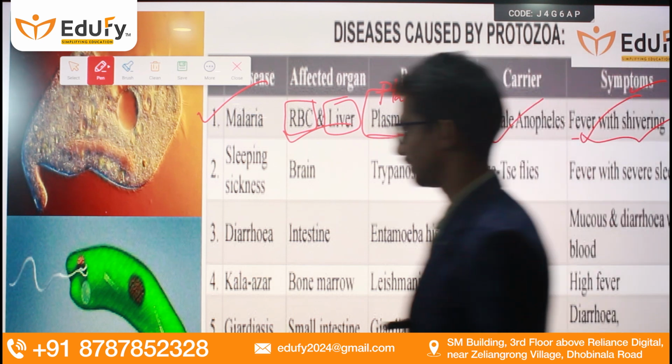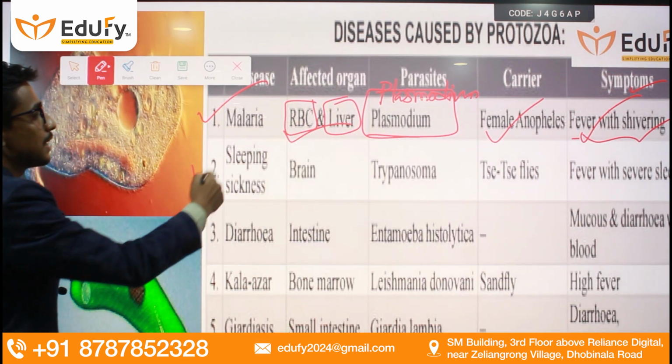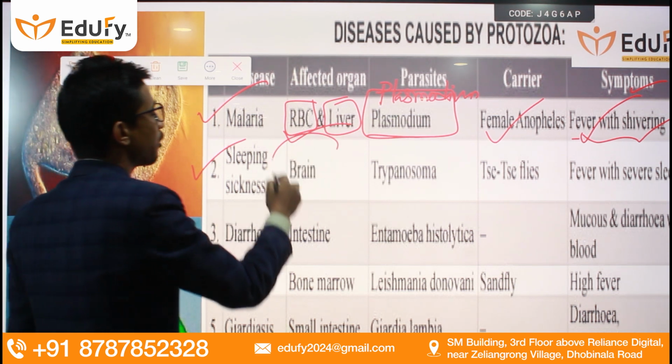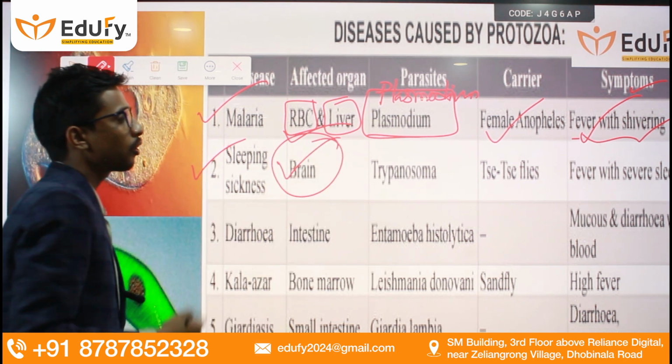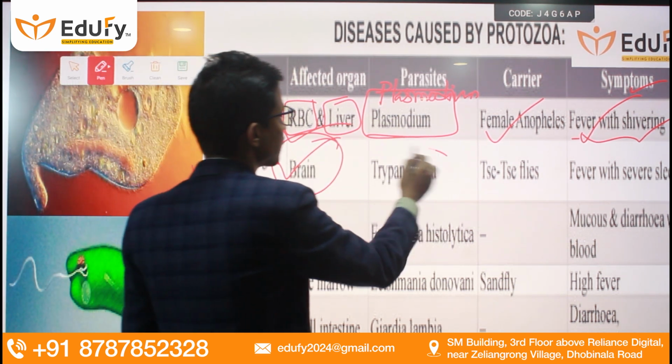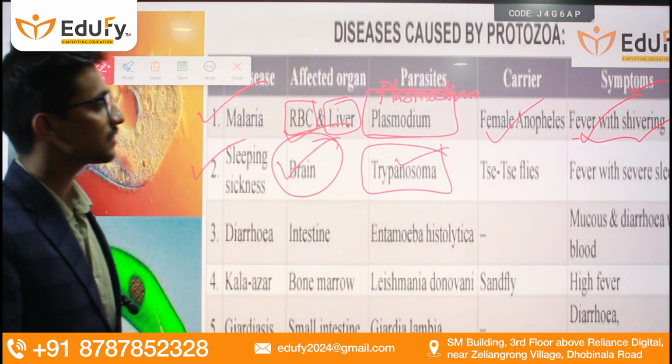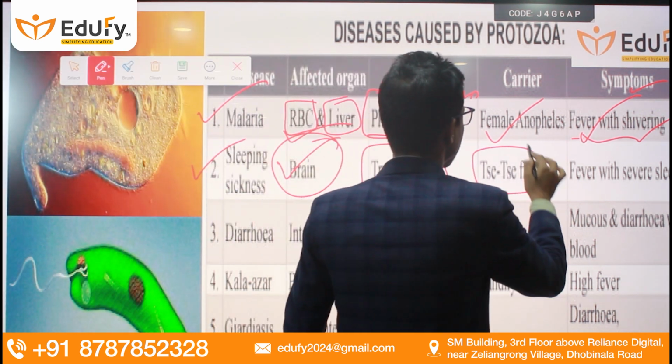Moving towards the next slide, friends, we have sleeping sickness. In this particular disease, our brain gets affected. It is caused by a protozoa known as Trypanosoma, and the carrier of this particular disease is the tsetse fly.